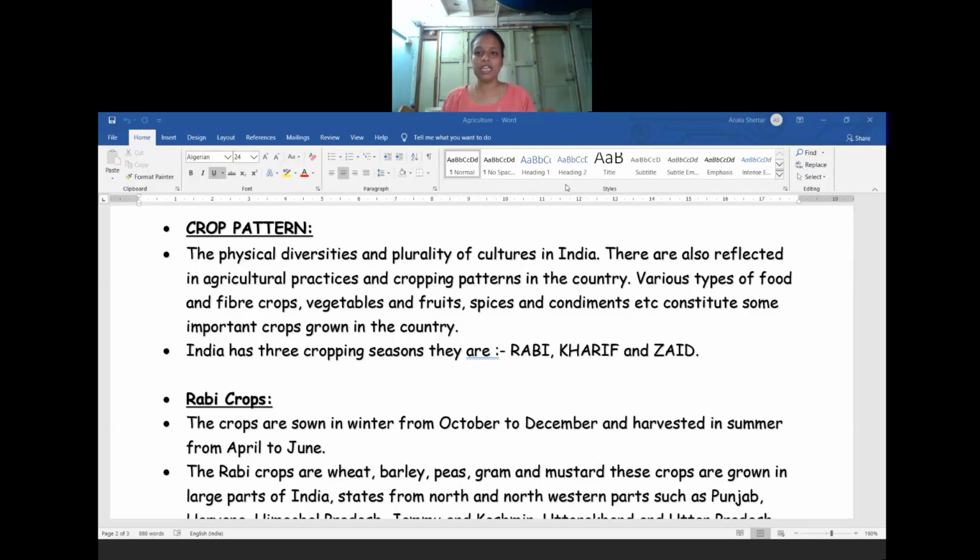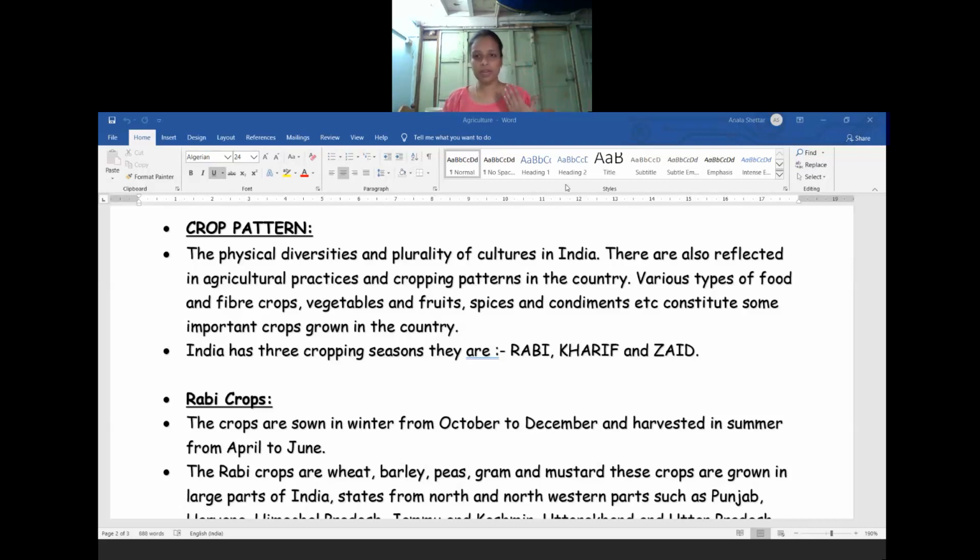So various types of food and fiber crops, vegetables, fruits, spices, condiments, etc. constitute some important crops grown in our country. Different kinds of crops according to the soil formation, the climatic conditions, and temperature. Based on that, the farmers start the cultivation work in their fields.